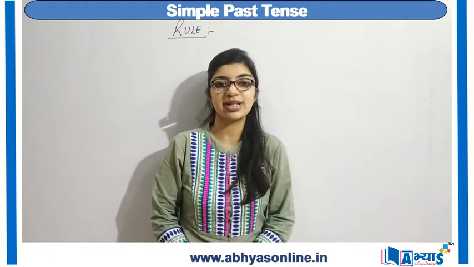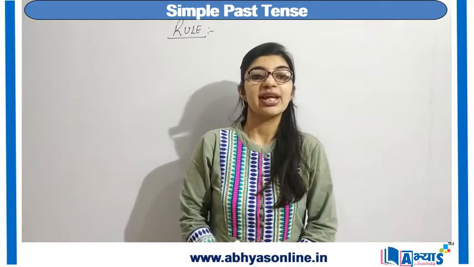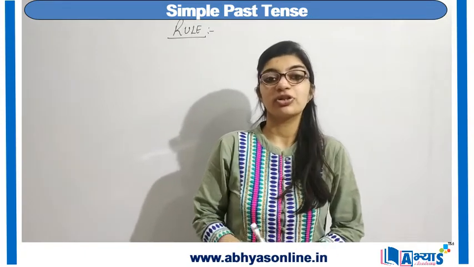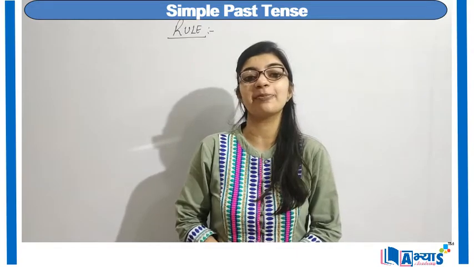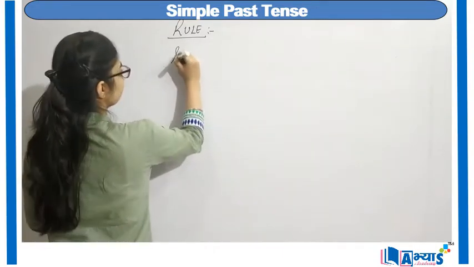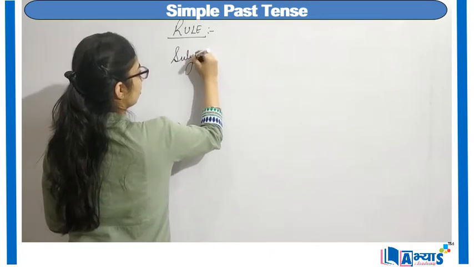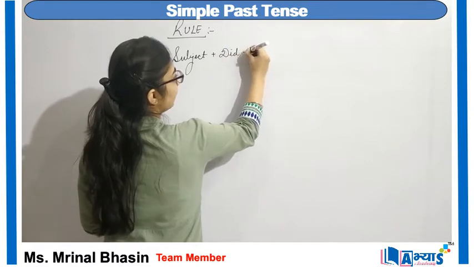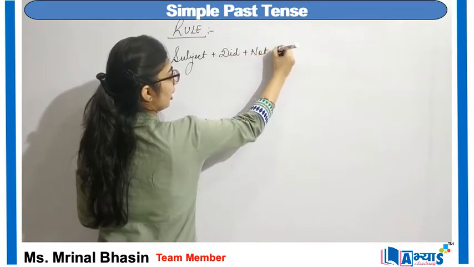Now another way in which simple past tense can be used is in negative sentences as well. So the usage of simple past tense in negative sentences has a basic rule, and that rule is subject plus did plus not plus.